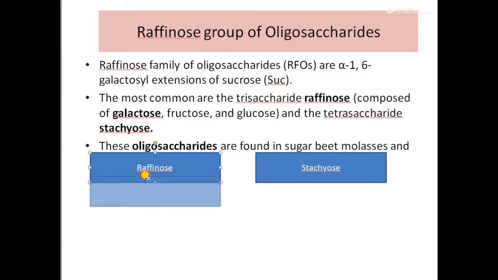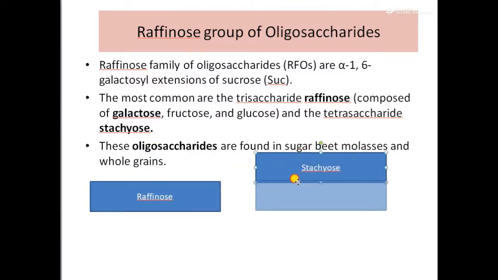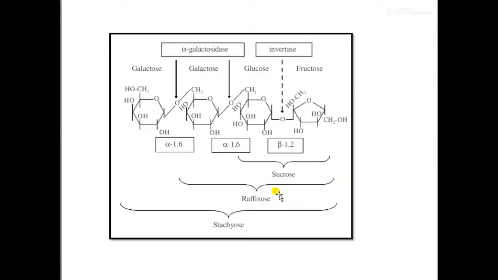These oligosaccharides are mainly found in molasses as well as in whole grains. You can see sugar beet molasses, and in some vegetables, for example in sprouts, cabbage, and so on, you can find these raffinose group of oligosaccharides. So, let me help you with it.